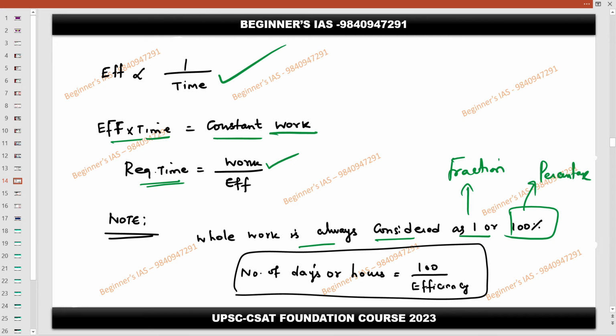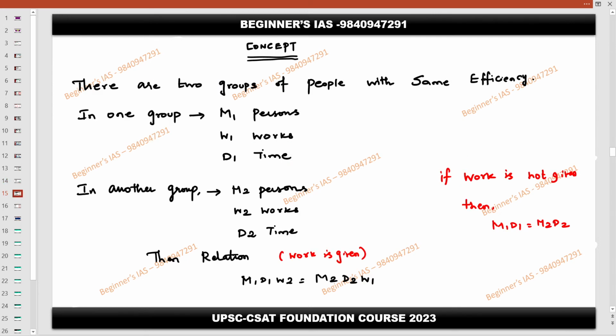Then number of days or hours, okay, total number of days and hours is nothing but 100 by efficiency. So take these notes. I will give you as a PDF. Then few more concepts are there. After that we'll solve the problem. So this concept you need to be very careful here.